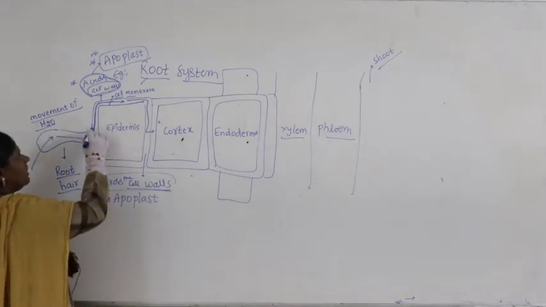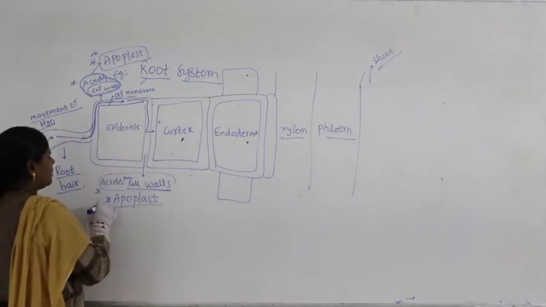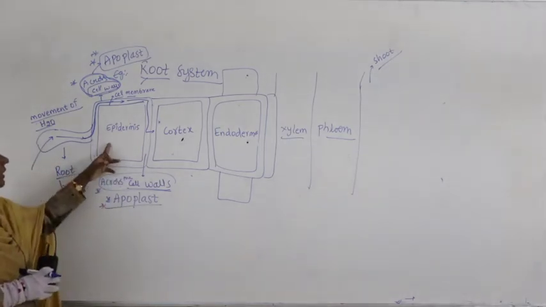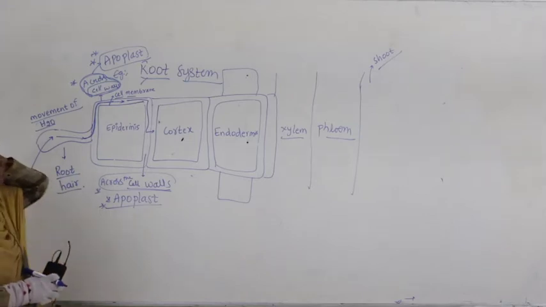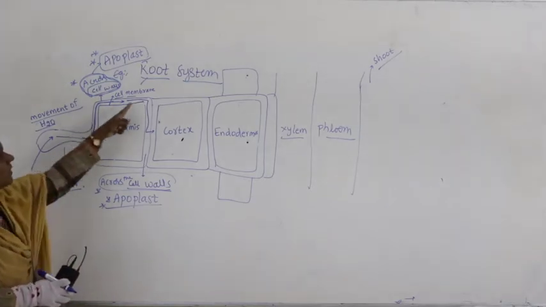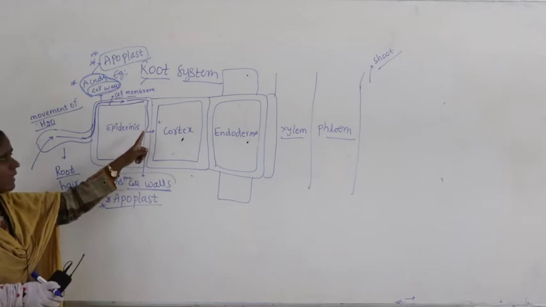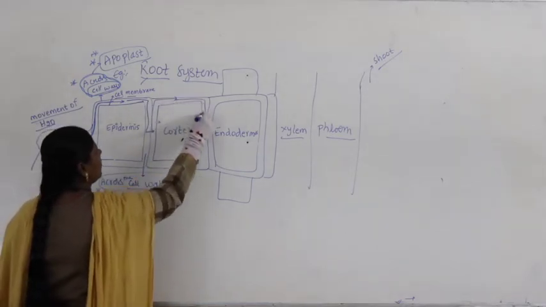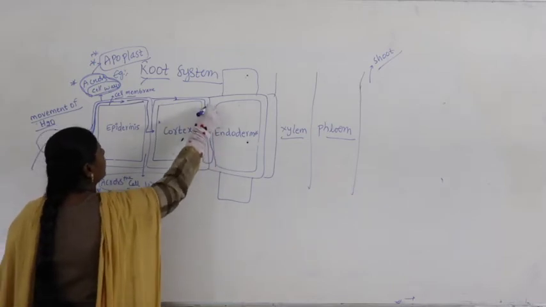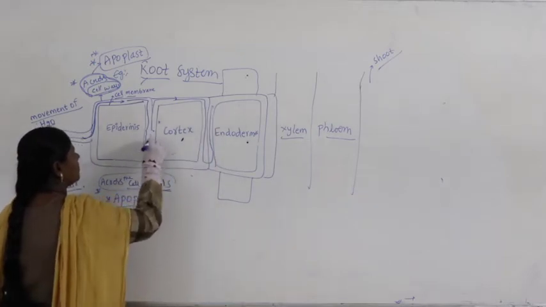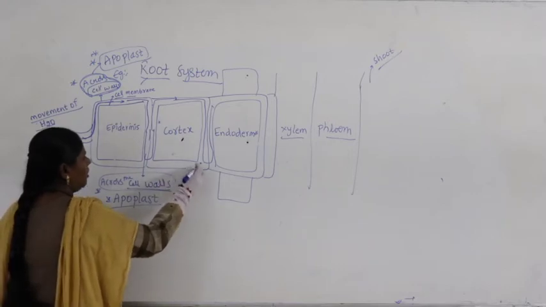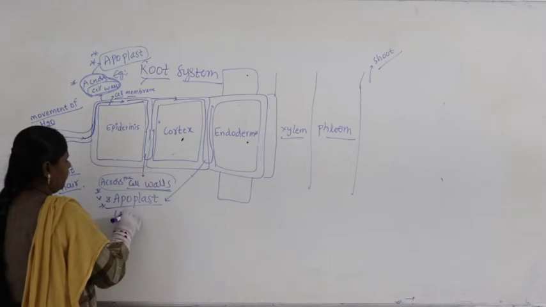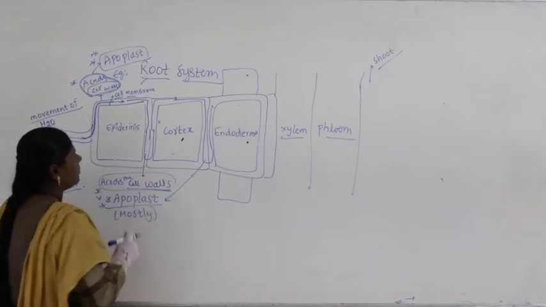This is epiblast, cell wall. That means not crossing the cell membrane, not entering inside the cell. So here it's happening across the cell wall, came here and again from here entering into the cell wall, again entering into the cell wall, right? So let us take it like this direction. Here also what occurs is called epiblast. That's why mostly we say epiblast.